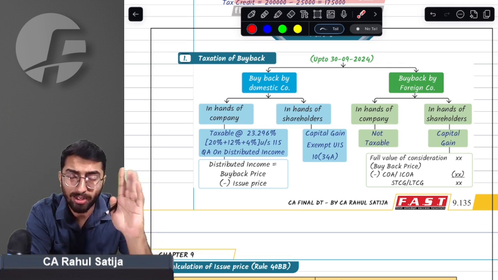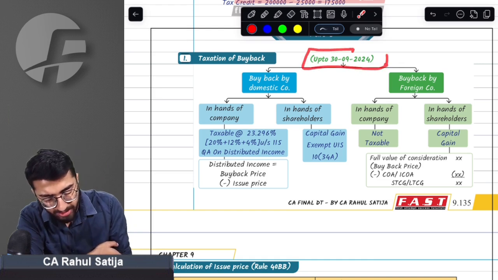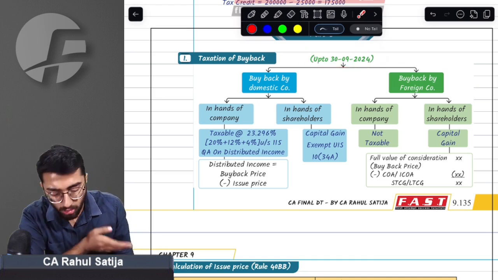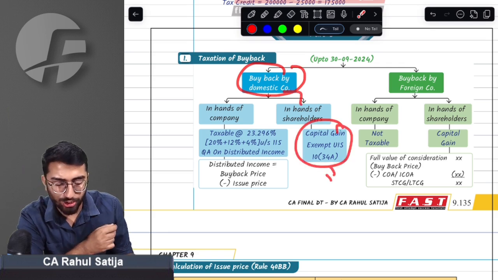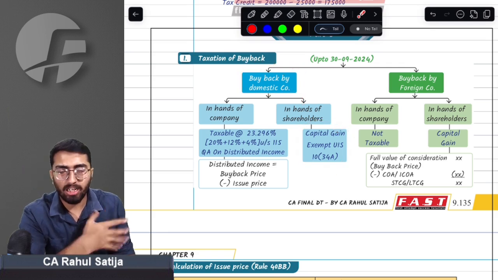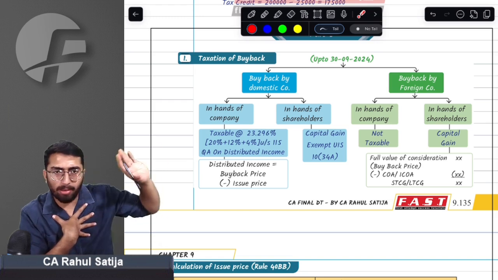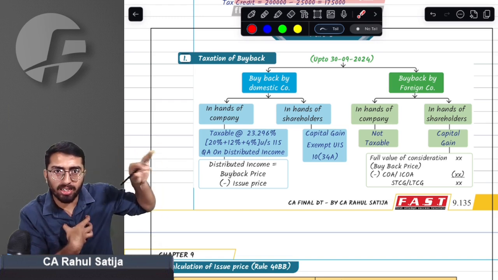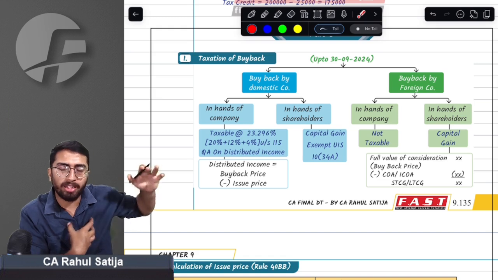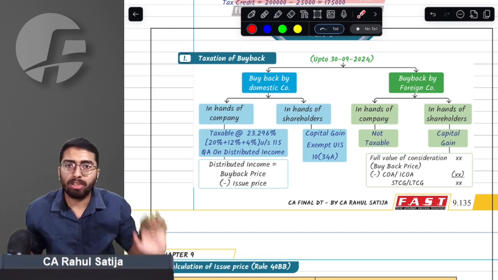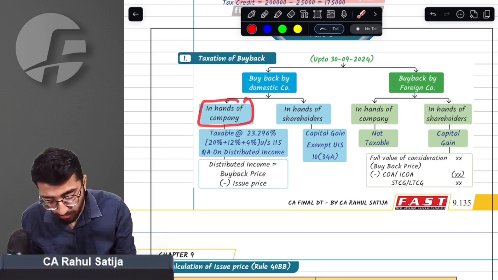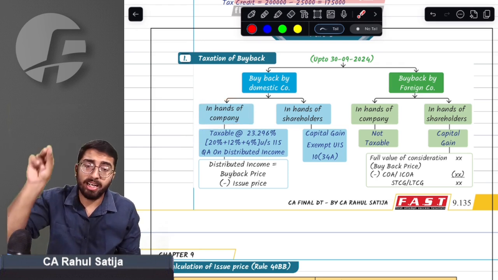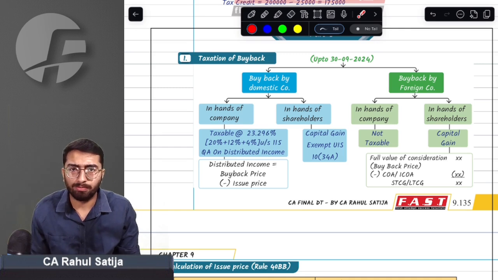What was the earlier taxation? Before 30th September 2024, whenever a domestic company did a buyback, it was exempt in the hands of shareholders under Section 10(34A). For example, Reliance does a buyback and I have shares, then whatever money I receive was completely exempt. No capital gain used to arise in this case. But the company was liable to pay taxes on such distributed income.